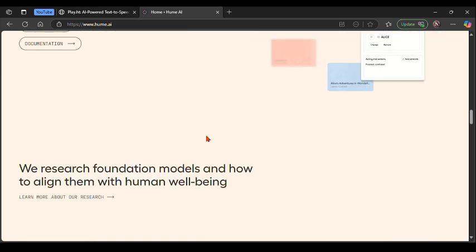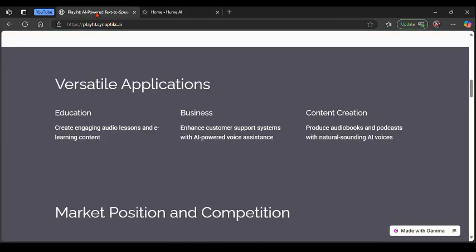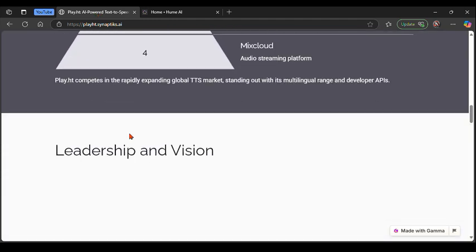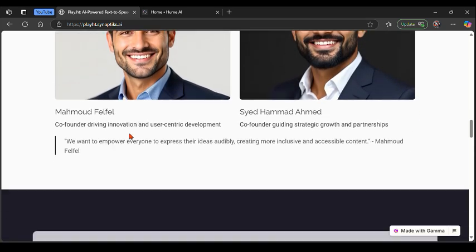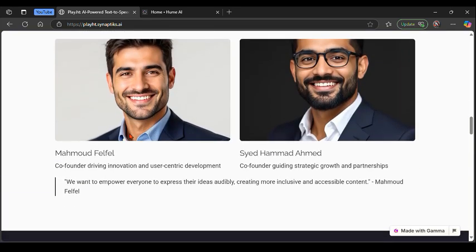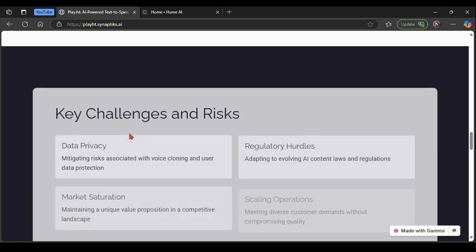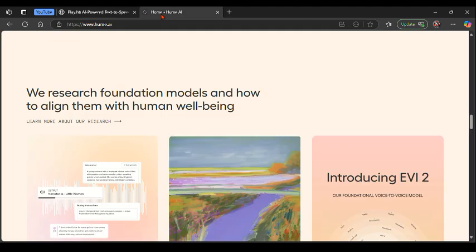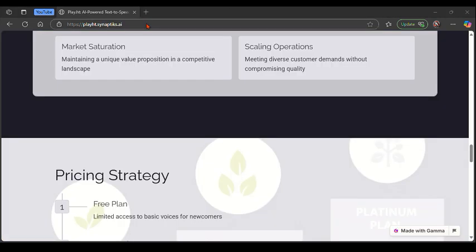Then here's a quick conclusion about these platforms to decide. You can just go for play.ht if you need a wide variety of realistic voice cloning and multilingual support for content production. Then on the other side, you can opt for Hume AI if your focus is on creating emotionally expressive AI conversation and empathetic voice interaction.